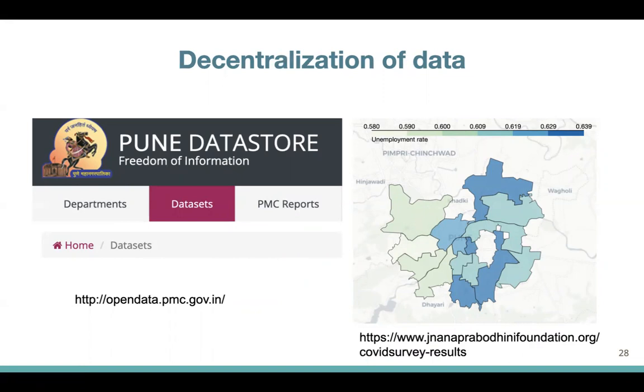So the Pune Municipal Corporation specifically, in collaboration with the Indian government's Digital India Initiative and the Smart City Initiative, have this Pune data store where anyone can go and download a variety of data sets.